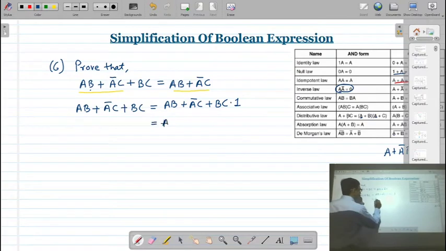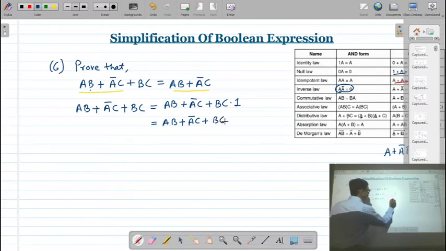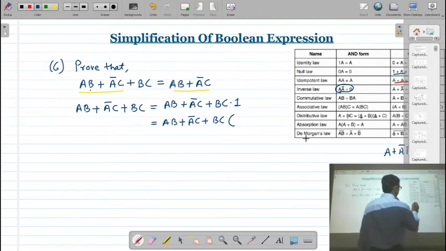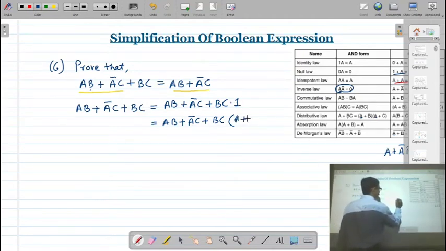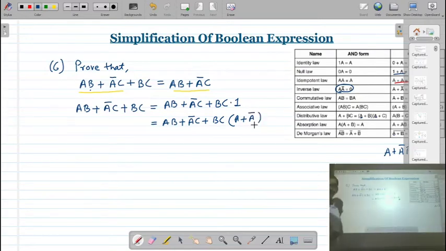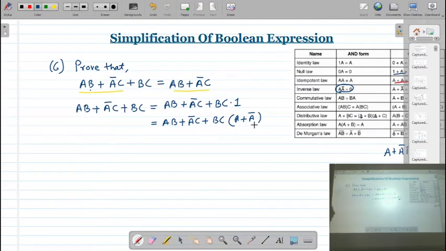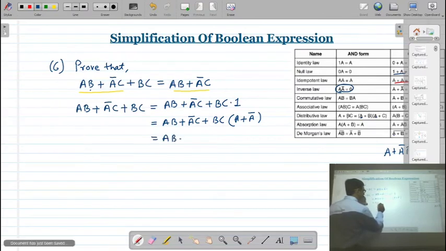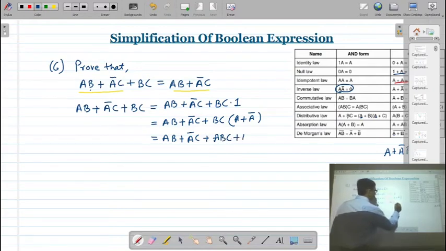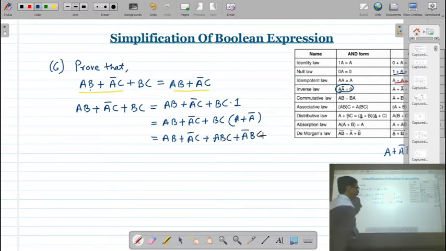So this is equal to AB plus A bar C plus BC, and then instead of 1 we can write A plus A bar, because A plus A bar is always equal to 1. So this is equal to AB plus A bar C plus ABC plus A bar BC. Correct?